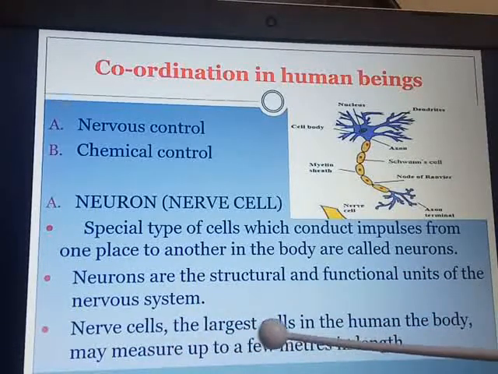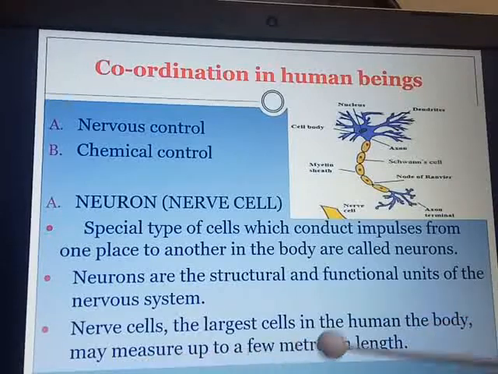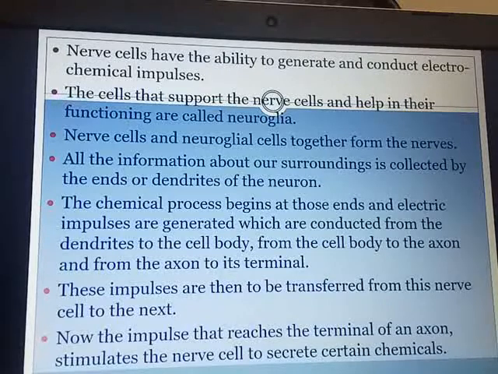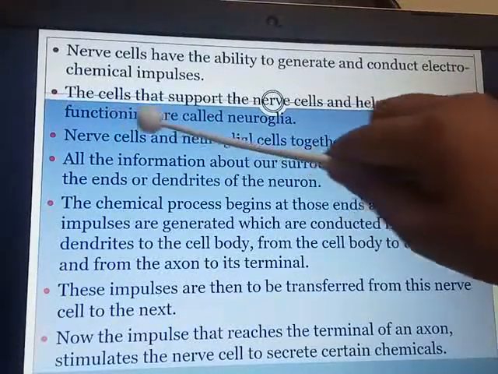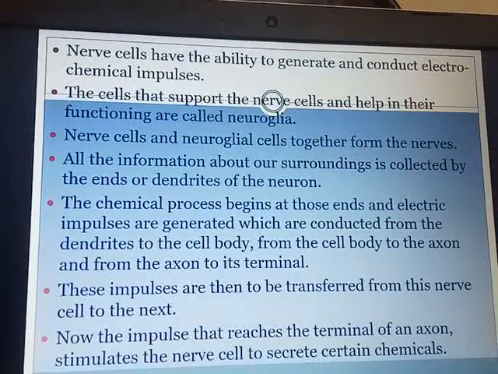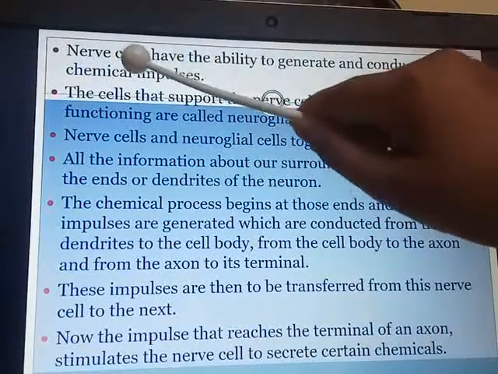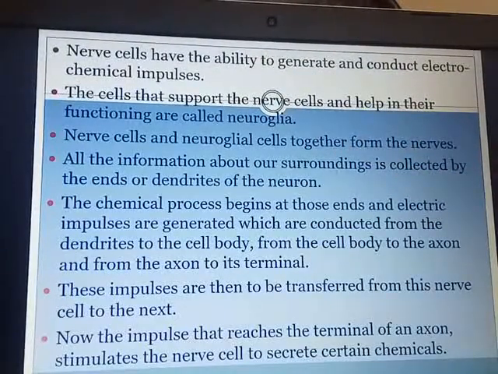Nerve cells, the largest cells in the human body, may measure up to a few meters in length. Nerve cells have the ability to generate and conduct electrochemical impulses. The cells that support the nerve cells and help in their functioning are called neuroglia. They do not function only on their own. They have the support, and the supportive cells are called neuroglia. These nerve cells and the neuroglial cells together form the nerves, and you know how important a role nerves play in our body.